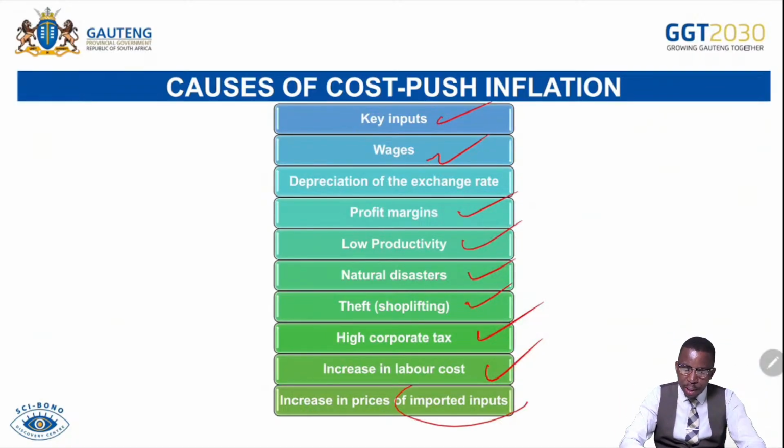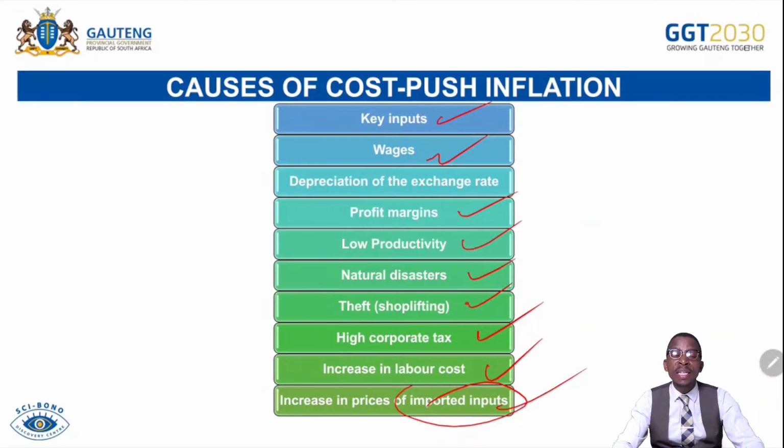If ever the price of imported capital goods is very, very high, that means our firms will be producing at a higher cost. For that reason, what are they going to do? They will then try to ensure that they avoid economic loss by increasing the prices of their final outputs to affect the consumer. That will be the cost push inflation.